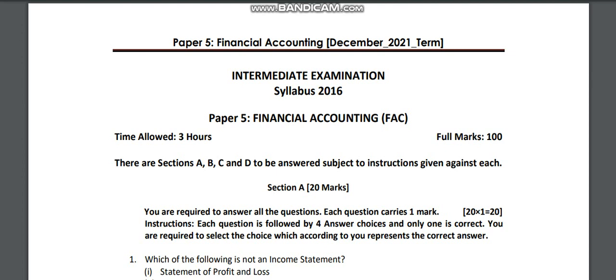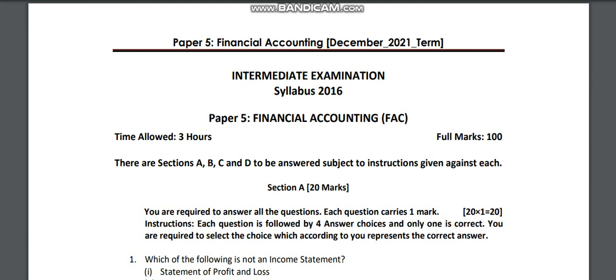The Institute released the model test paper for the December 2020 term examination for Intermediate first group: financial accounting, costing, tax and law. One by one I will tell you how the model test paper will be. I got some of the questions, and we need to know how we can practice them, because there are some workings also, and we have the question of how we can show the working. We cannot sit and type here. Anyway, we have to wait for the guidelines on how they will give it.